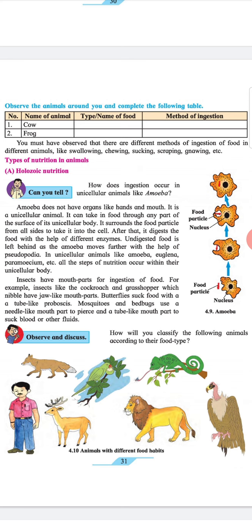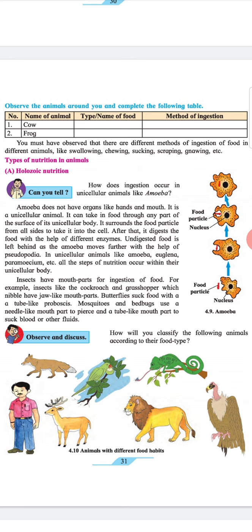Undigested food is left behind as amoeba moves further with the help of pseudopodia. In unicellular animals like amoeba, euglena, paramecium, etc., all steps of nutrition occur within their unicellular body.